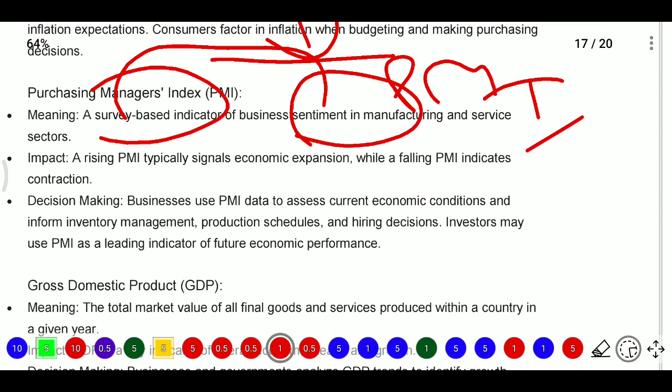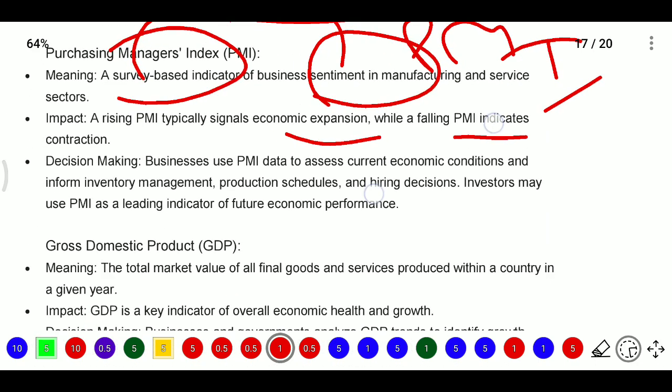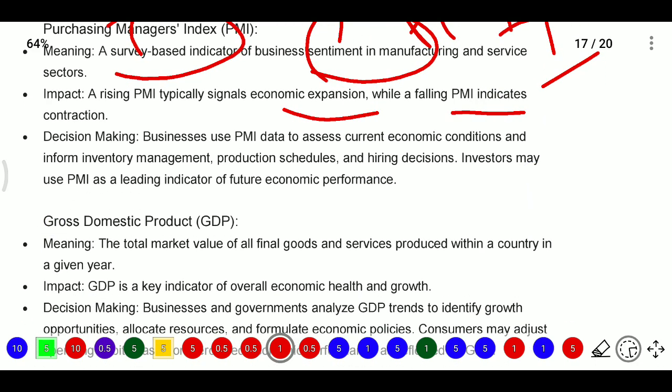And here the impact is that a rising PMI typically signals economic expansion. When there is more purchasing, there will be more production, and when there is more production, there will be more expansion, while a falling PMI indicates contraction. Next, decision making. Businesses use PMI data to assess current economic conditions and inform inventory management, production schedules and hiring decisions.